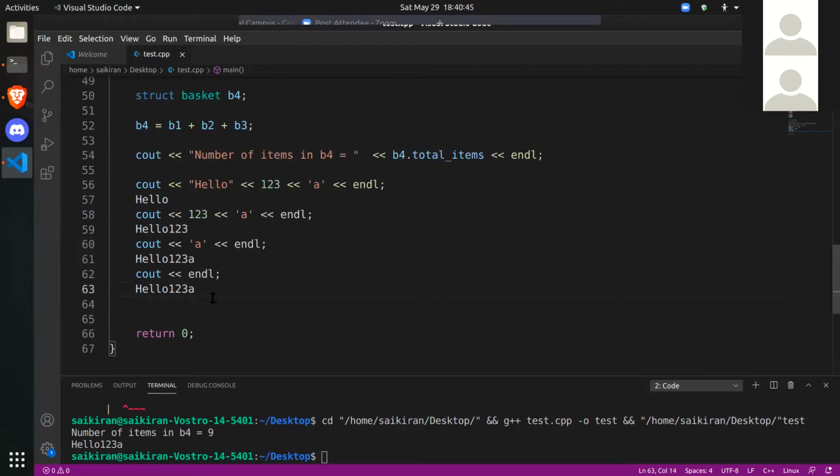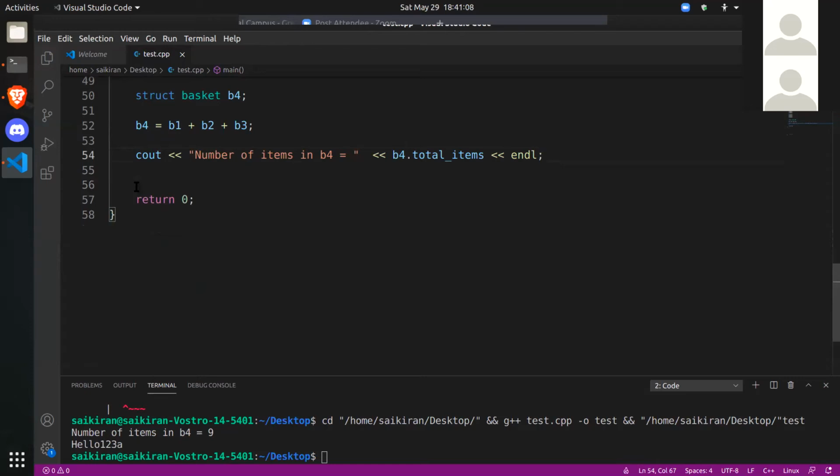Okay, so this is how chaining works. Every time cout is called, operator overloading is happening, and it is returning an object of the same type. You are able to chain your operators like this, one after the other. It is called chaining. So that is how operator overloading is working.